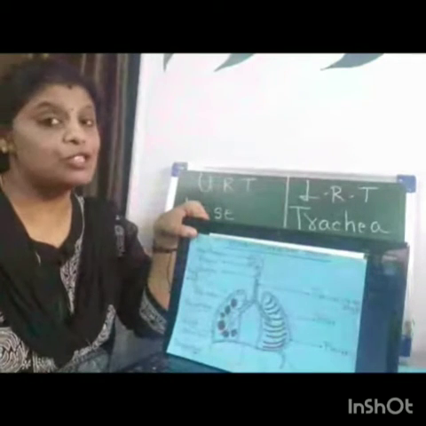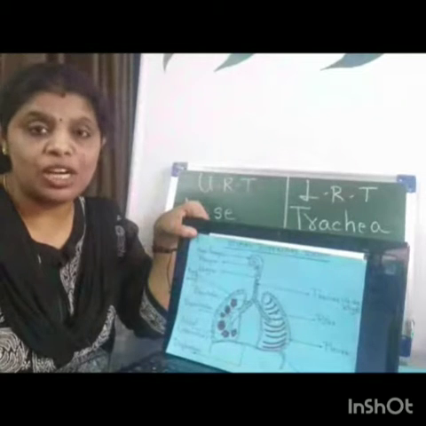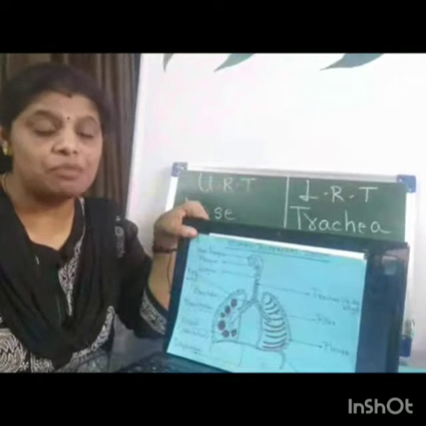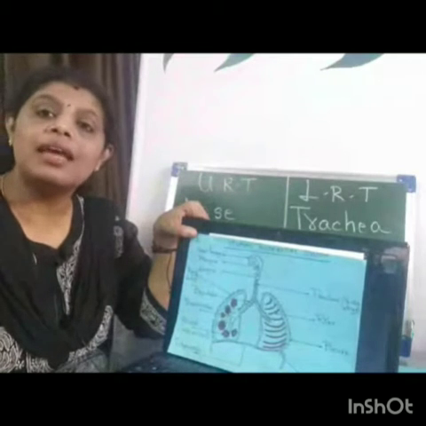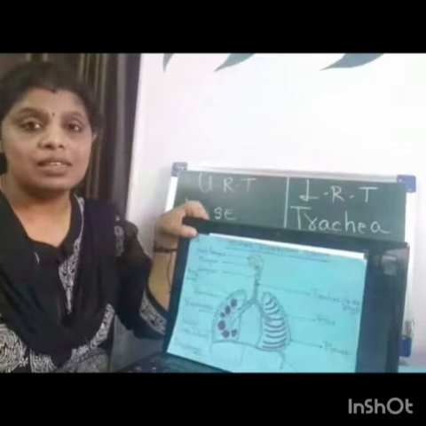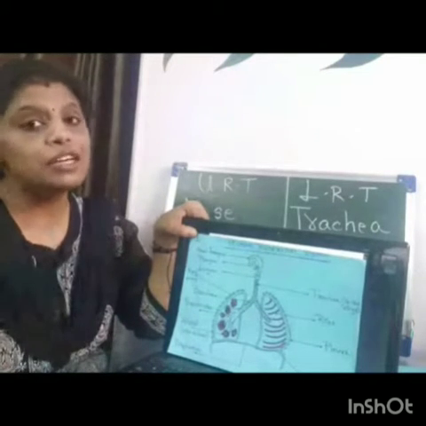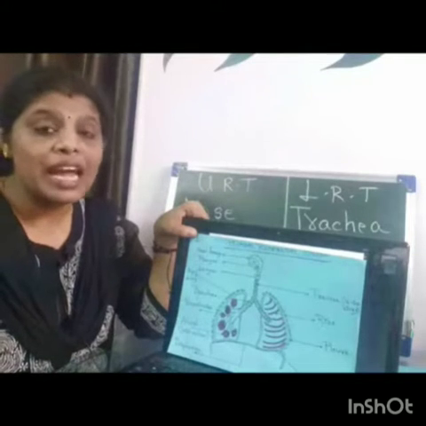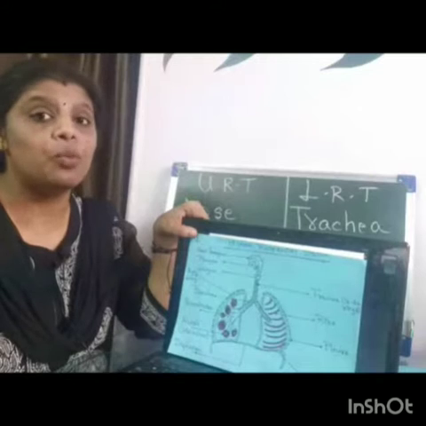We should not forget that there are two structures associated with the larynx, in between the pharynx and larynx, that is the glottis and epiglottis. The epiglottis prevents the air from entering the digestive tract, and at the same time it prevents the food from entering the windpipe.